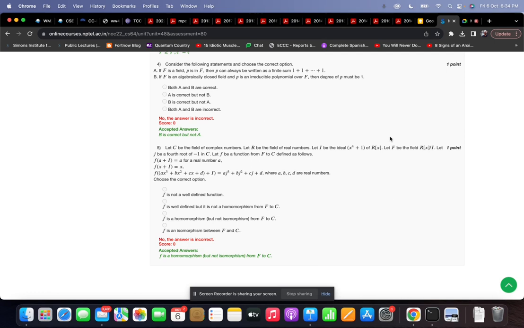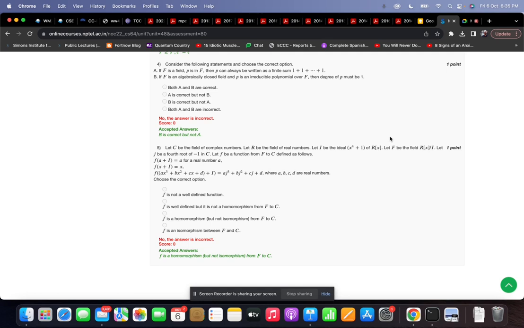So note that this is nothing but f of the product of p and q, but product of p and q could have degree more than 4, and we need to reduce it to a degree 3 polynomial. So you take modulo x to the 4 plus 1, which is nothing but f of p(x) times q(x) minus x to the 4 plus 1 times some polynomial r(x) plus I,